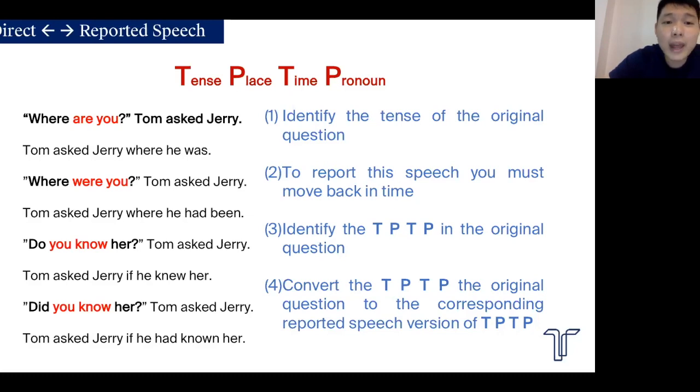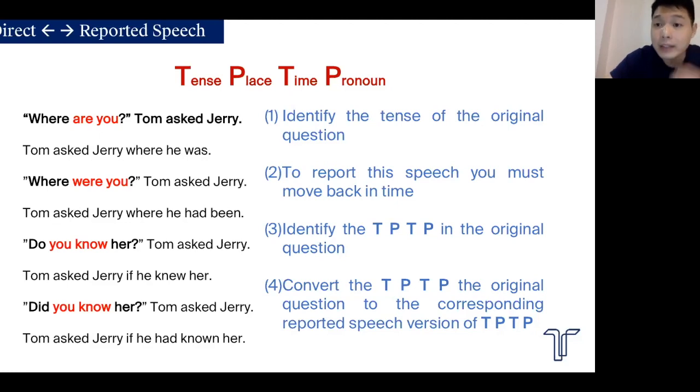The first one: "Where are you?" Tom asked Jerry. You should know it's in the present tense because of "are". The things that you need to change are "are", because it shows tense, and "you", because it is a pronoun. So how are you going to report the speech? It's just Tom asked Jerry where he was. You're changing "are" to "was" because present tense becomes past tense. That is important. And "you", of course, changes to "he".